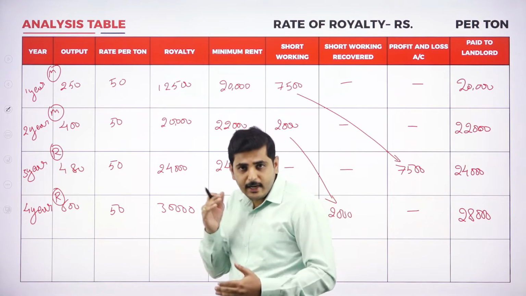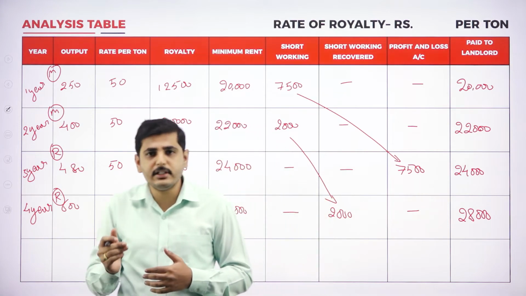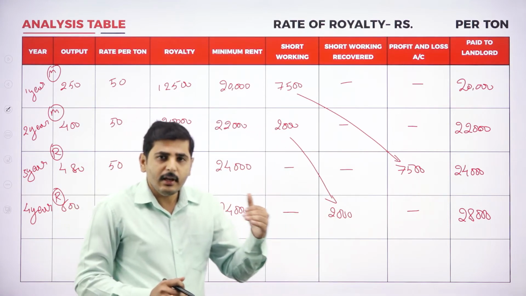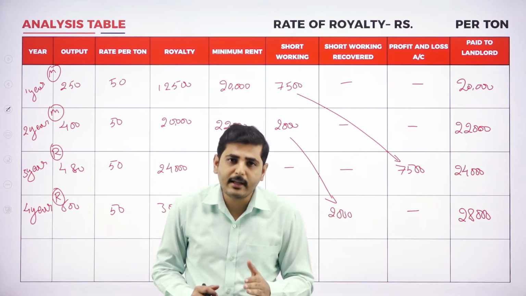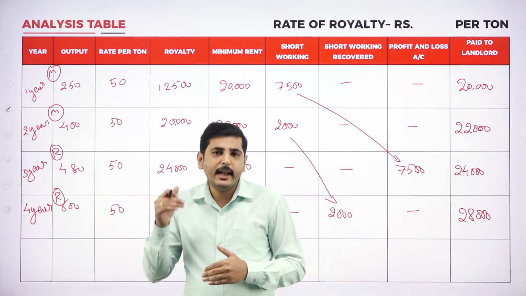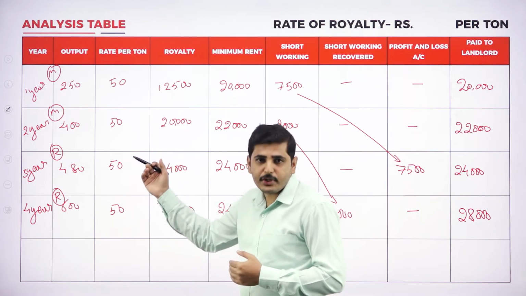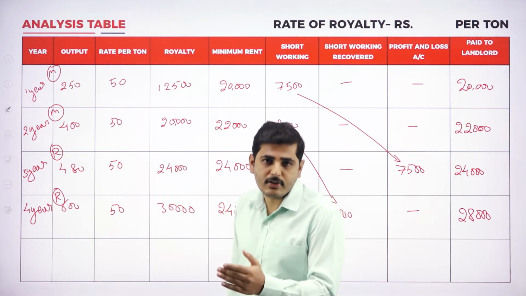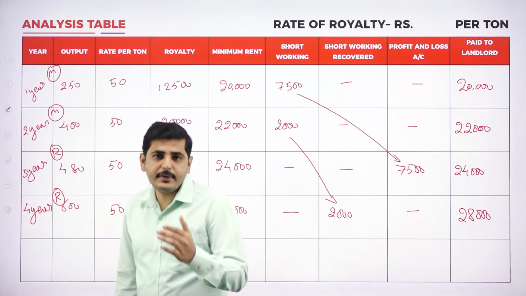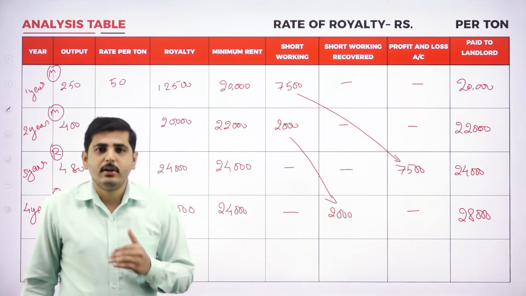Next we have to pay the amount to the landlord. What is the journal entry for that? Landlord account debit to bank account, being the landlord paid. Later, in the fourth entry, we have to transfer the actual production or the royalty to the profit and loss account. What is the journal entry for that? Profit and loss account debit to royalty account.